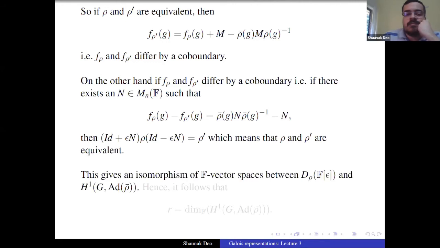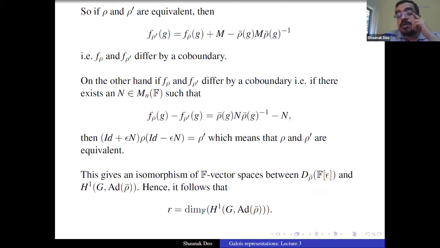Which means that we got an isomorphism of F vector spaces between D rho bar of F epsilon and H1 of G at ad rho bar. We already know what this number of variables looks like. That is just the dimension of H1 of G at ad rho bar over F. And so R is just the dimension of H1 of G at ad rho bar over F, and this is finite because G is satisfying the finiteness condition. So this is a rather nice and straightforward calculation where you only have to play with matrices and you get it.